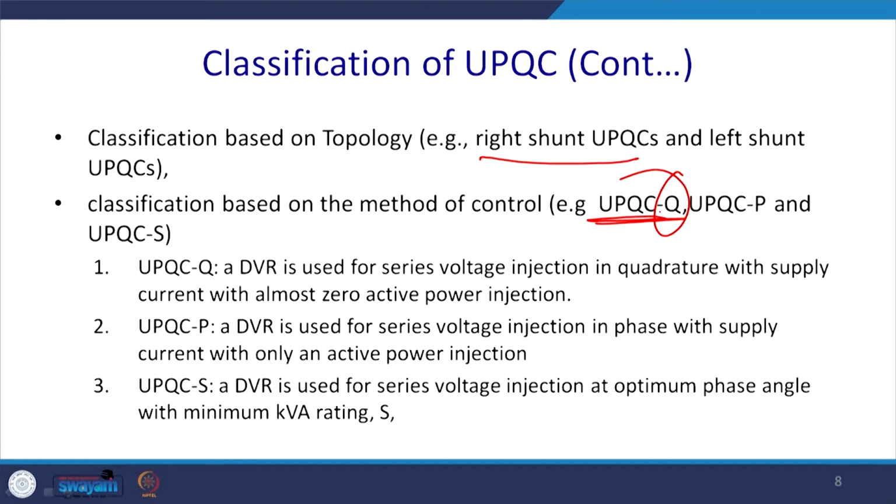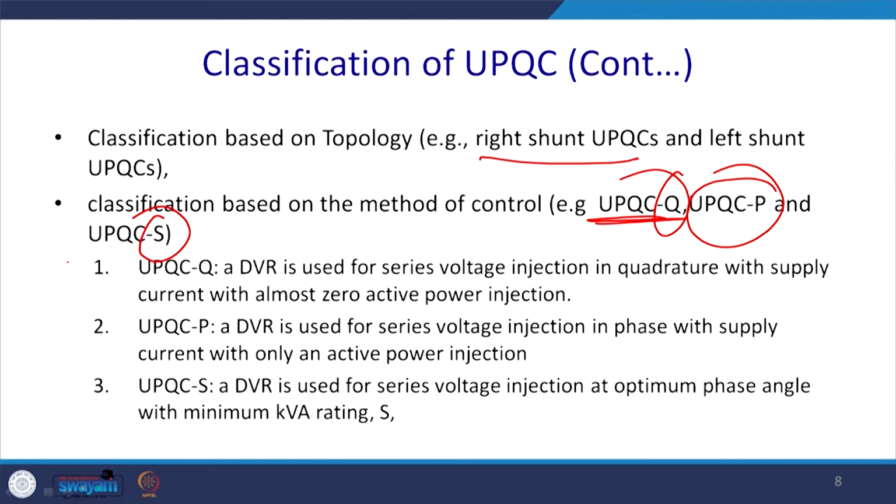So, it will inject the voltage 90 degrees to the supply voltage, so that it does not take any real power. For this reason, the real power handling capability of this device is least. In the same way we can have UPQC-P, which only compensates the real power, and it injects the voltage in phase.